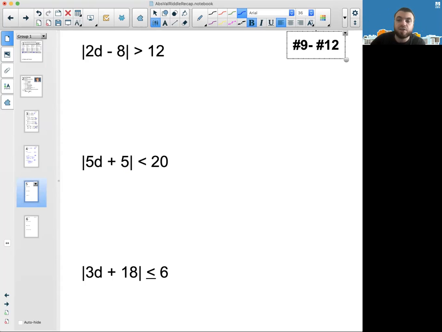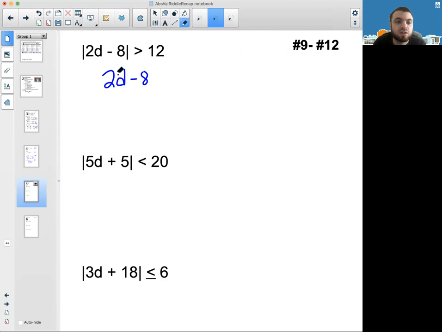1,024, 532. So in other words, if 2D minus 8 is more than 12, you're good to go.